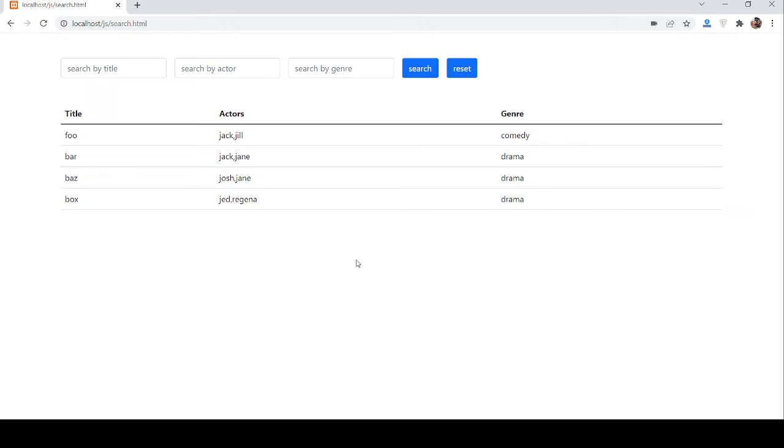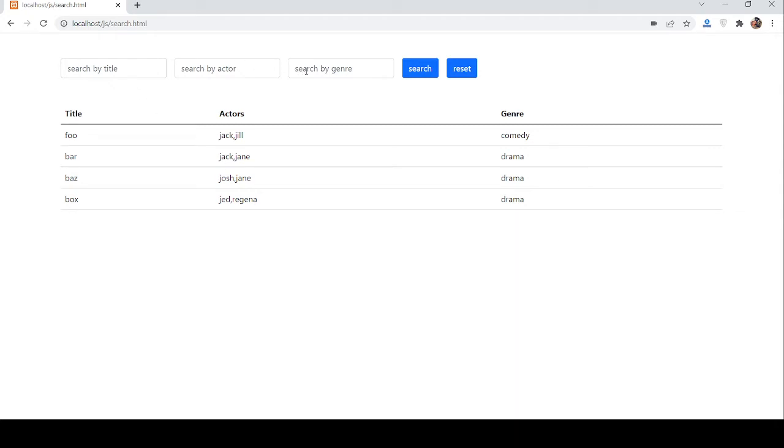So guys, in this working demo, I'm going to show you advanced search in JavaScript, and also I will share the code snippet link inside this video description. So please get the code. And also now see the working demo.